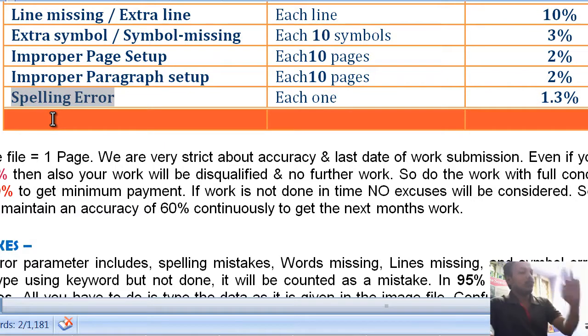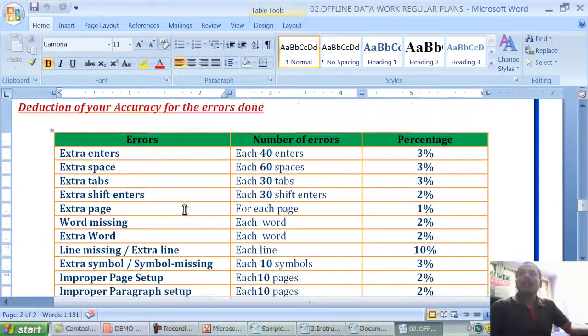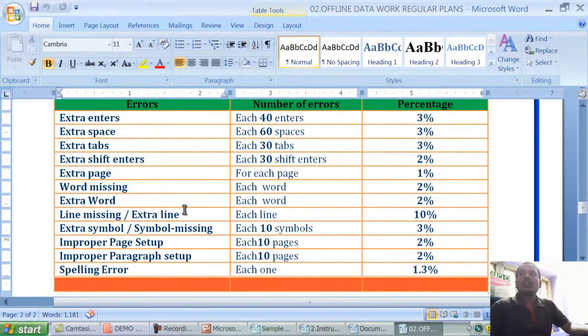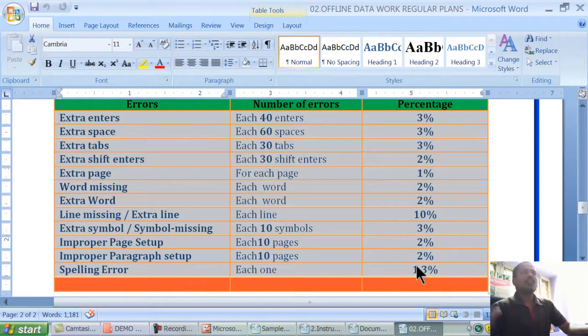You may commit so many errors. Then once again you have to verify your data. So this is the error checking method, and this is the calculation method. Now please check it for 1 minute. Sincerely performing the data, to bring the required accuracy, is it possible or not? Please check it out and tell me.